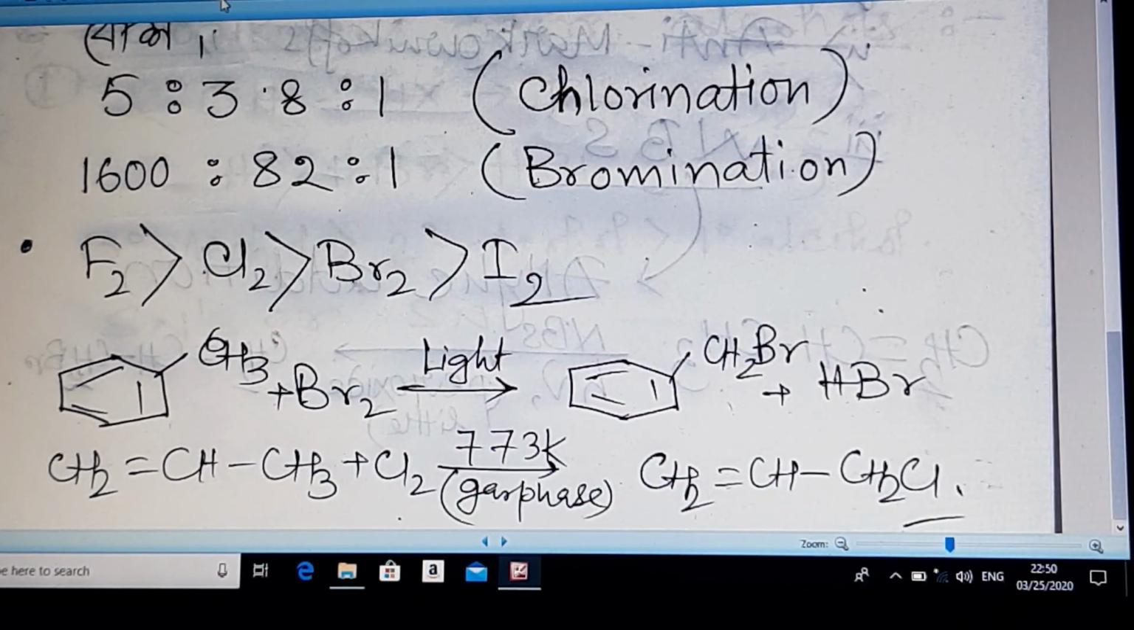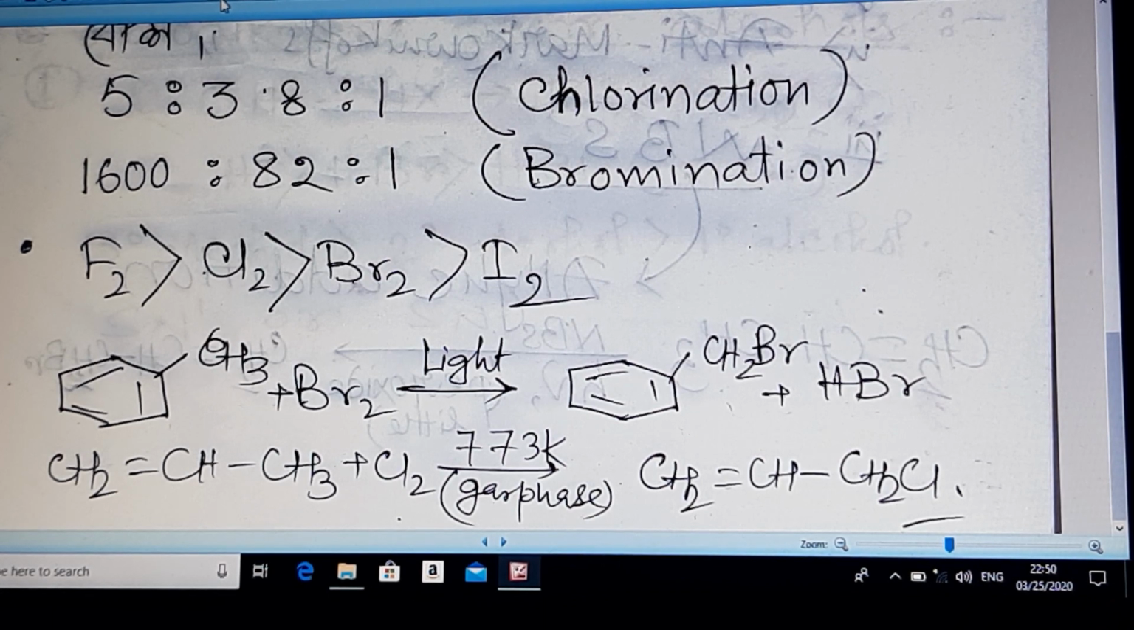In case of bromination of toluene or chlorination of toluene, you can see these reactions are occurring. Toluene in presence of sunlight forms benzyl bromide when reacting with bromine.